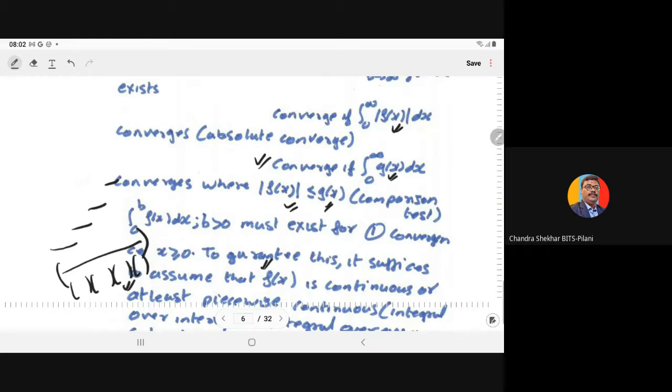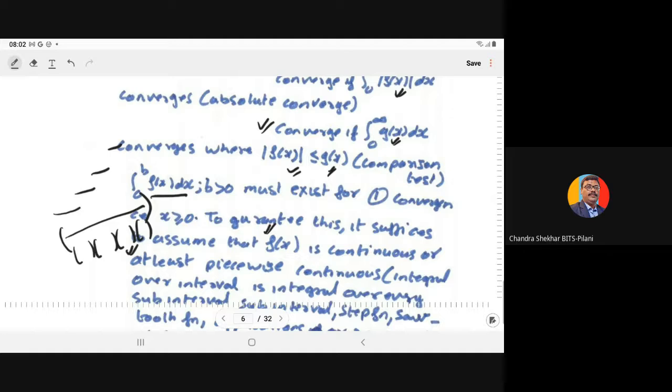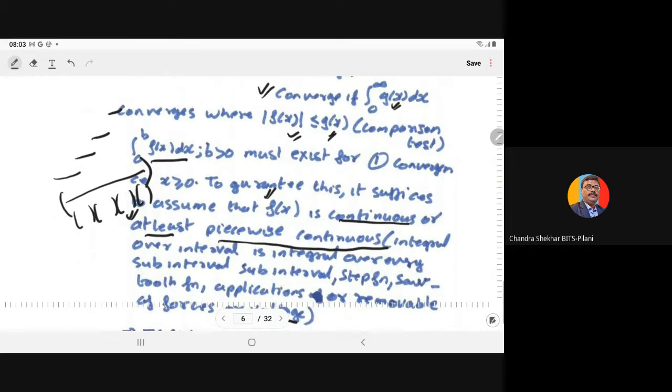So this is the theory for the existence of the integral. The integral from 0 to b of f(x) dx, for b greater than 0, must exist for convergence. If this integral does not exist, then you cannot say that it converges. To guarantee this, we have a sufficient condition: it is sufficient to assume that f(x) is continuous, or at least piecewise continuous over the interval of integration.